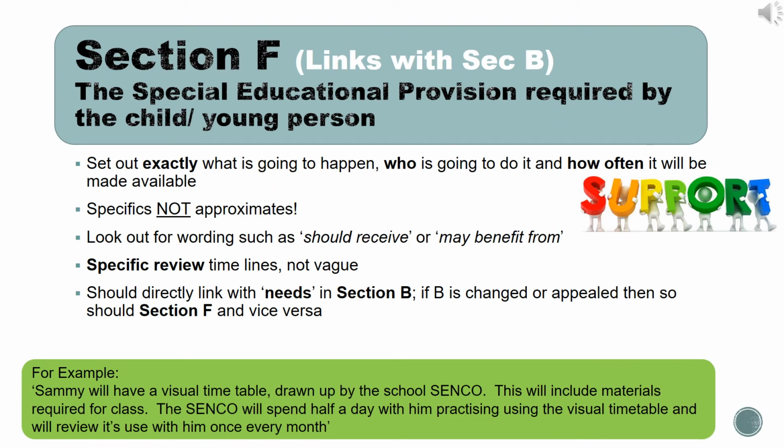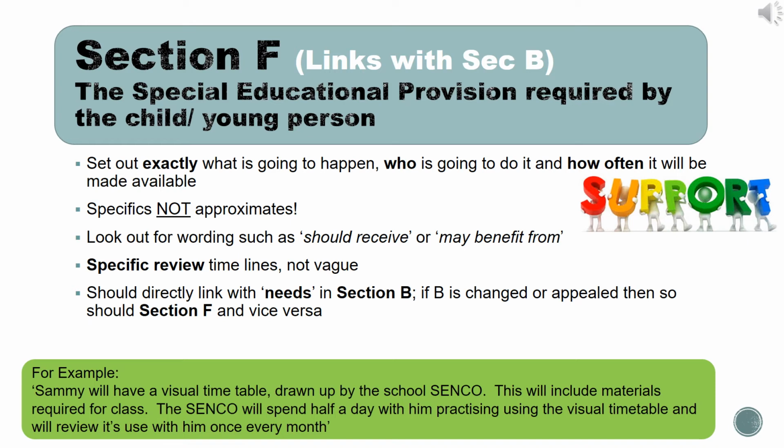Section F, the special educational provision. This links with Section B, where the professional reports have identified your child or young person's needs. So Section F is all about the provision that they require to meet those needs. Anything identified in the professional report, such as recommendations for your child's provision, will be detailed here.